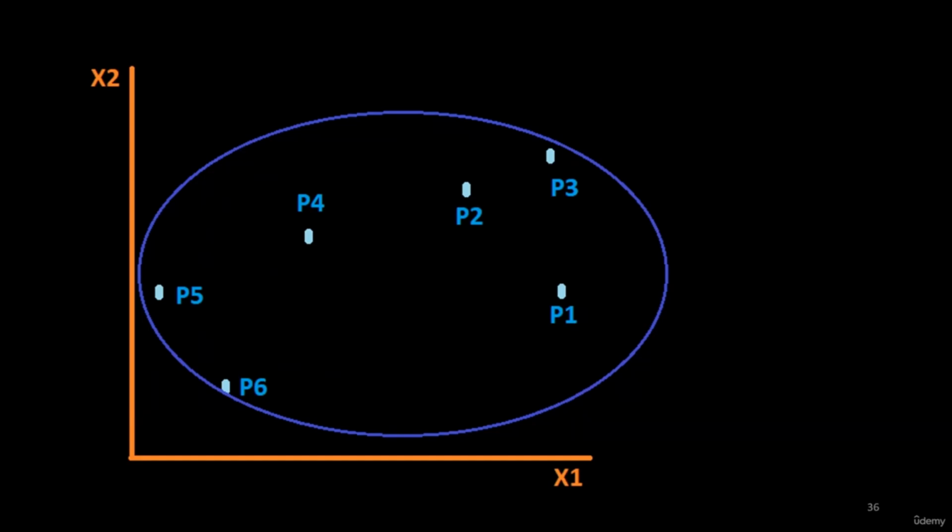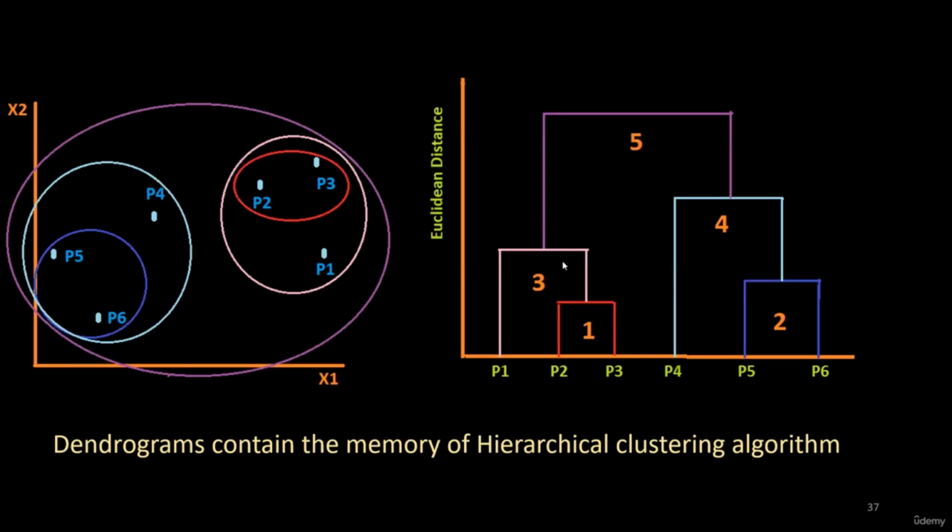And you know that for the optimal number of clusters, we need dendrograms. Here I have shown you the complete dendrogram, and these were the steps of clustering. If you remember, first we combined P2 and P3. That was the first step. Then we combined P5 and P6.